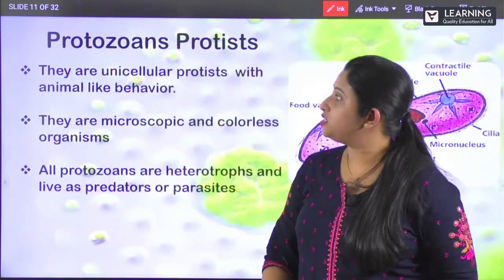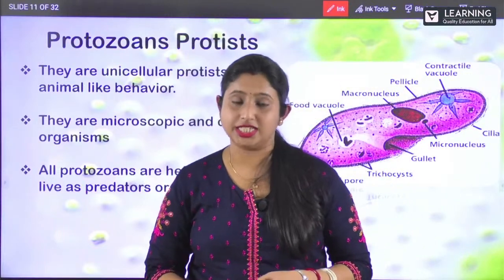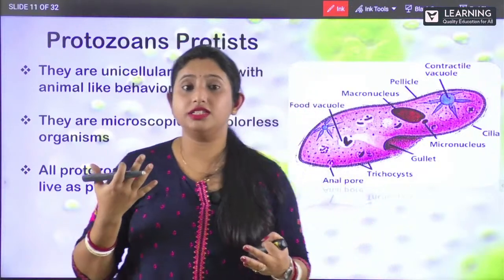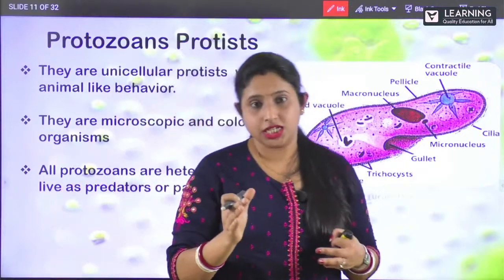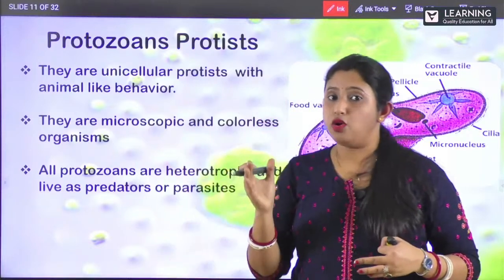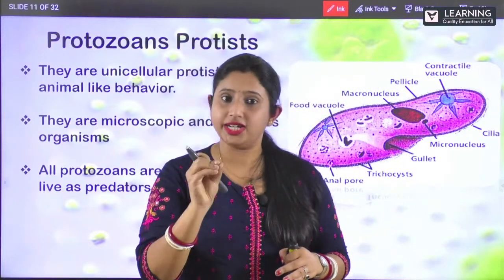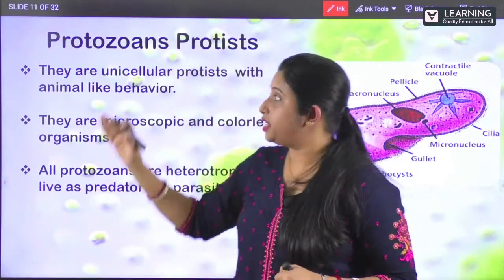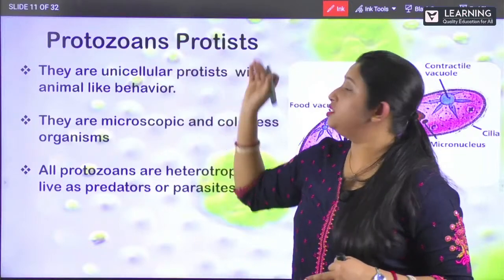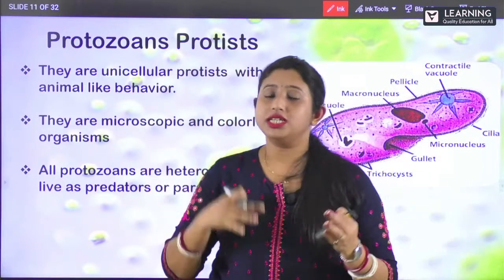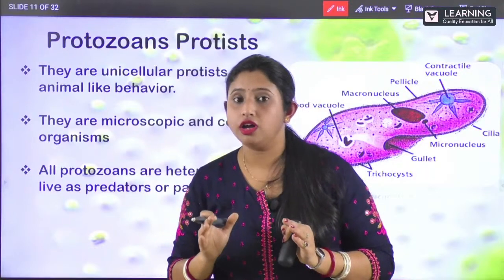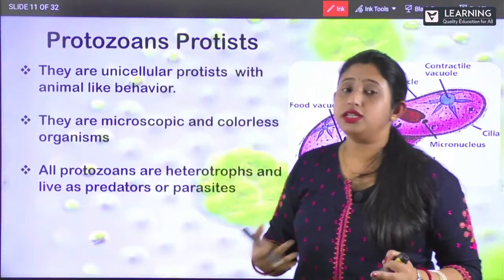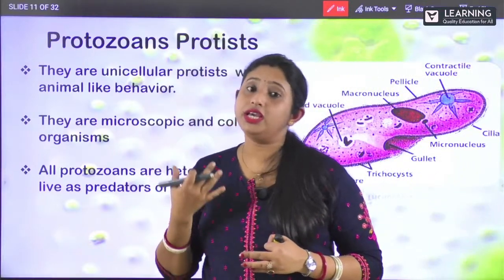The next type is your protozoan protist, the last one. So far we have studied what? So far we have studied the photosynthetic protist, right? Then we have studied the slime molds, clear, which are saprophytes, isn't it? And then we are going to study the last one, that is your protozoan protist. Clear? So these are the three types of your protista. Clear? So protozoan protist, what are they? They are also unicellular